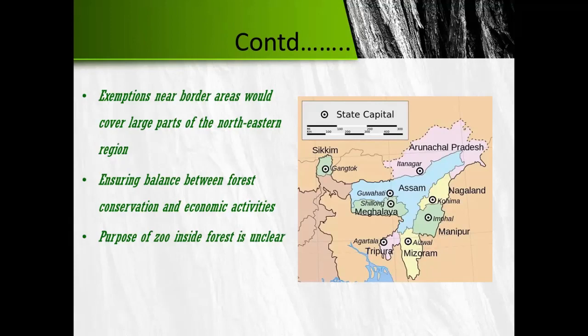So if this is the case, then the entire state of Mizoram, Tripura, Sikkim, etc., and a good amount of Imphal, Nagaland, and Shillong will be prone to deforestation because of the various exemption acts, various exemption rules by the government. So all this forest cover will very easily be destroyed. So this is a major problem, a major concern of this bill.